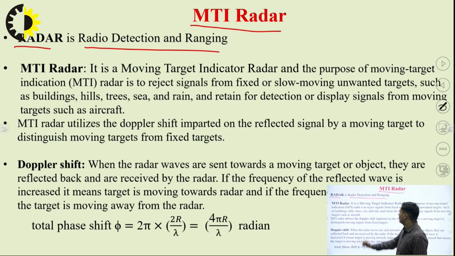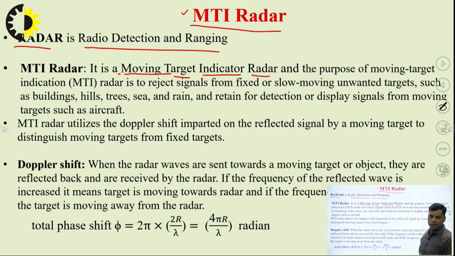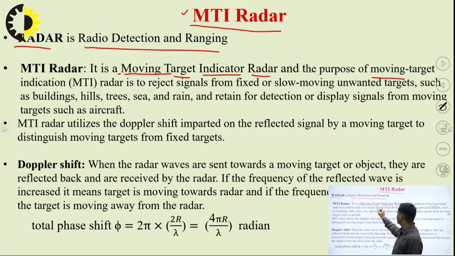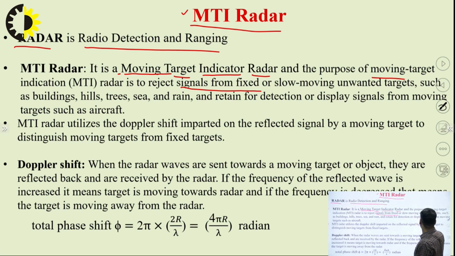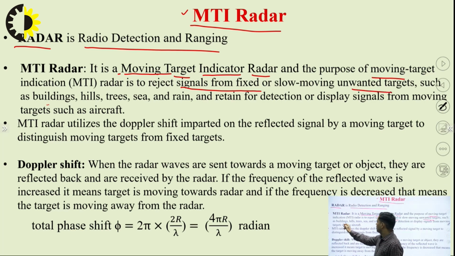Next, we will now move to the MTI radar. MTI stands for moving target indicator radar. As its name suggests, the purpose of moving target indication is to reject the signal from fixed or slow-moving unwanted targets such as buildings, hills, trees, sea and rain, and return for detection or display the signal from the moving target such as an aircraft.